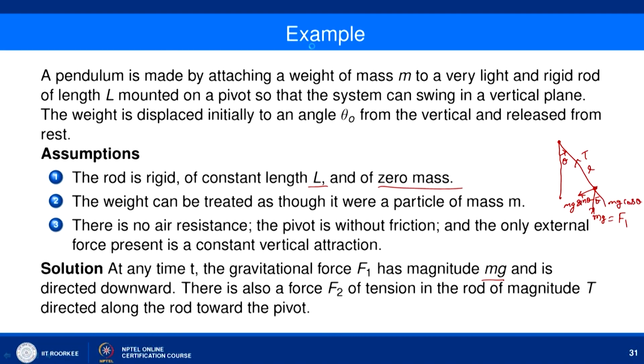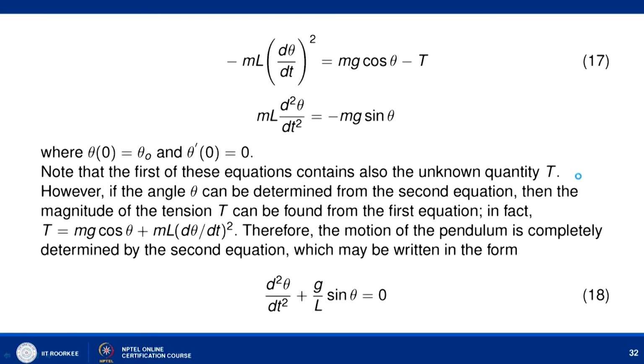Looking in this direction, we have T minus mg cos theta equal to m (d theta by dt) whole square, and next, ml d2 theta by dt square equals minus mg sin theta, where theta at initial time 0 is theta naught and theta dash is equal to 0. The last equation governs the motion of this pendulum.